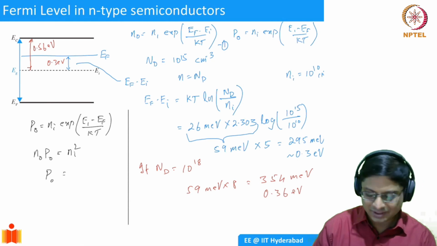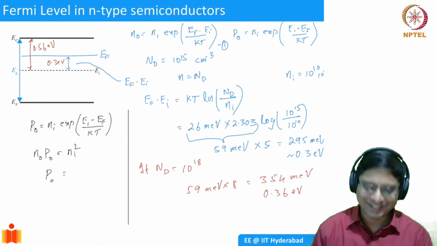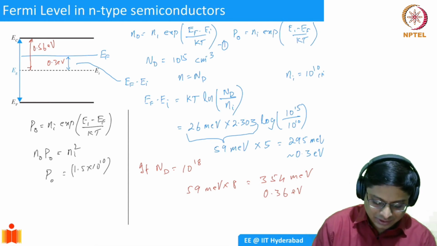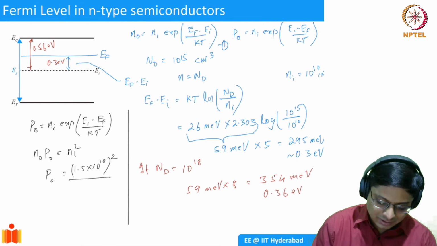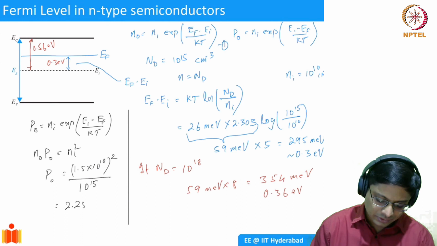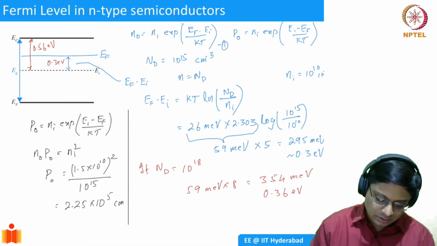So yeah, bear with me. Now I'll do the exact calculation just for the heck of it. I'll say 1.5 into 10 power 10 whole square divided by N naught, which is going to be Nd. Nd is going to be 10 power 15, let's say. So this is going to be 2.25 into 10 power 5 per centimeter cube.